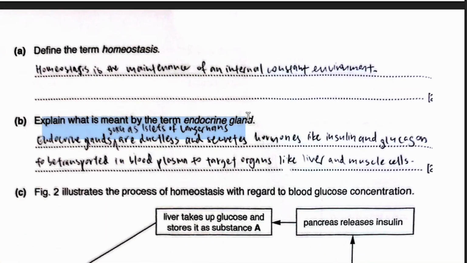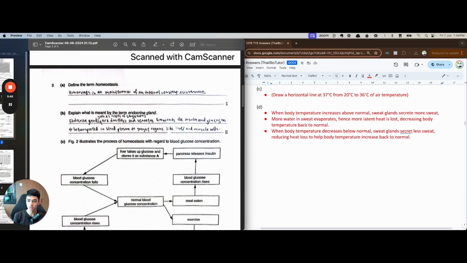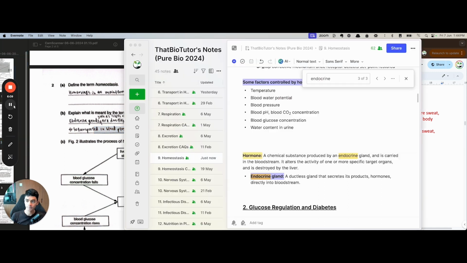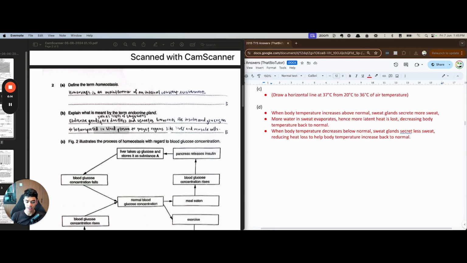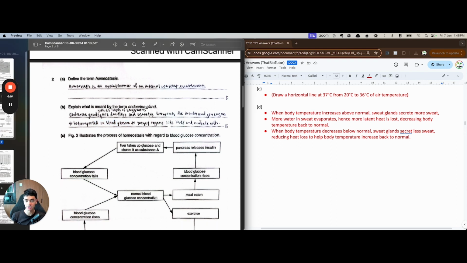Okay, so here, this is not asking you about giving an example. They just want to know, in general, what's an endocrine gland. Okay, so you were too specific. You gave an example such as, the cells at the islets of Langerhans secrete insulin and glucagon, right? All this is true, but all this is too specific. So what actually is correct is ductless glands, they secrete hormones into the bloodstream, right? So yeah, here's our definition here, which is basically what I mentioned, but after removing all that extra specifics.